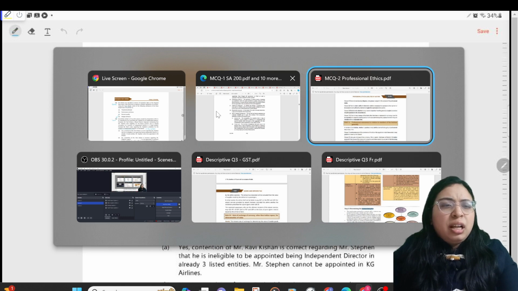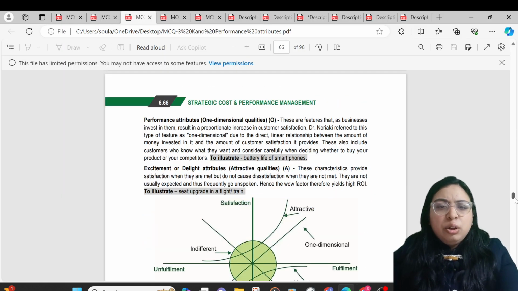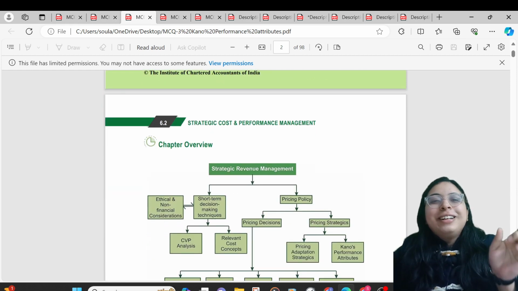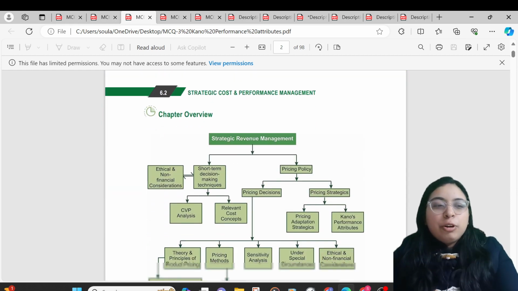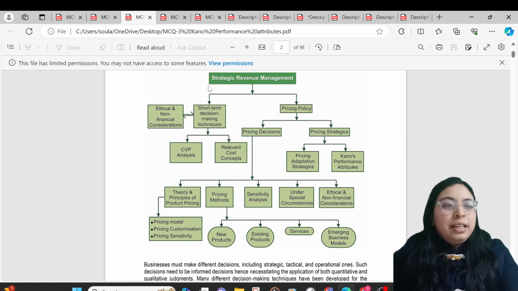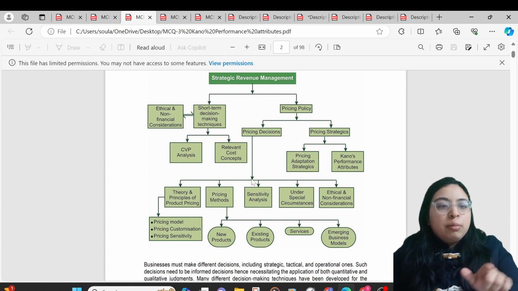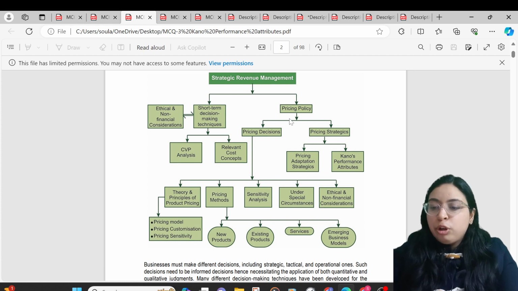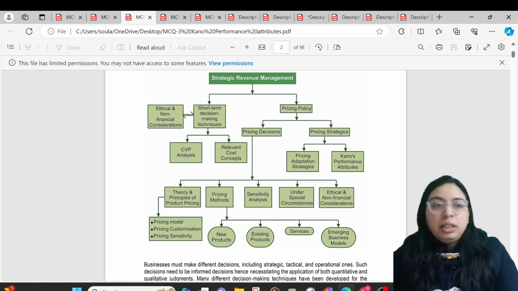But how to analyze which chapter has been tested? So quickly move on to each chapter. Some homework has been done by ICAI for you. In each chapter you will find an introduction column. In the introduction column you will be able to drill down and see Strategic Revenue Management, chapter number 6, Kano's performance attributes. Quickly move on to page number 65.